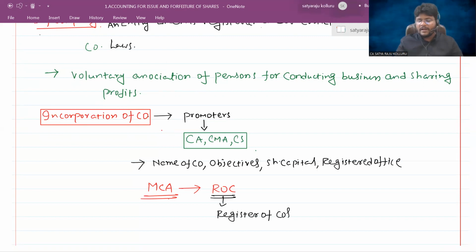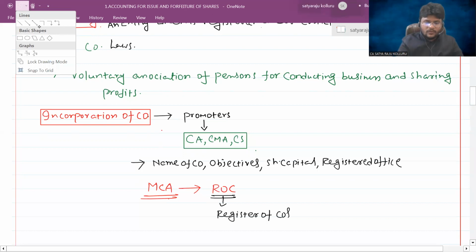Now, what will our financial professionals do? They are going to apply for the company name, and they are going to upload the objective, share capital, registered office address, and the promoters who are acting as promoters, and all such other stuff through the MCA portal through the ROC.